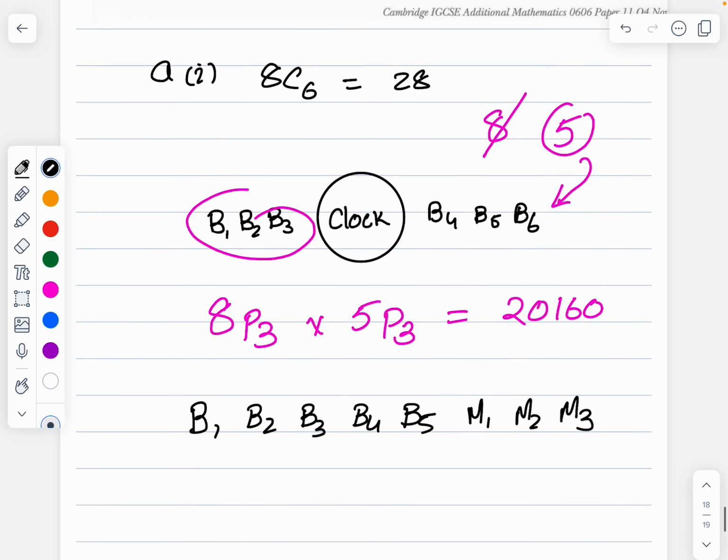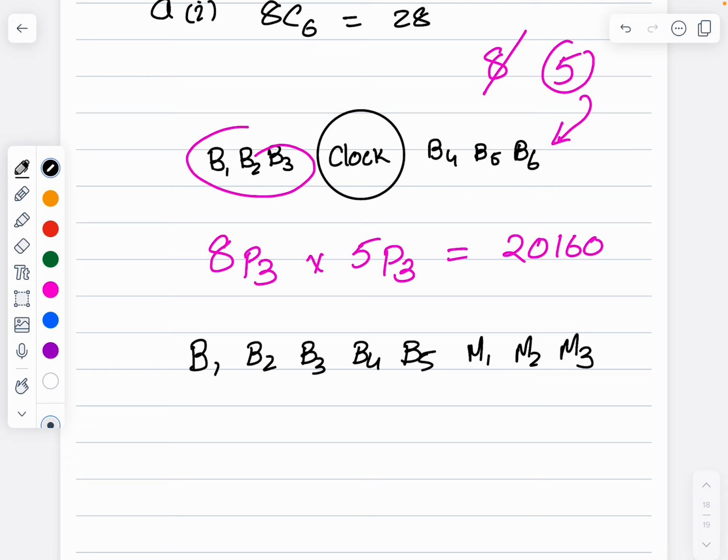These three music books should be together. So three music books together every time. These all are one bundle, M1, M2, M3. They should always be together.